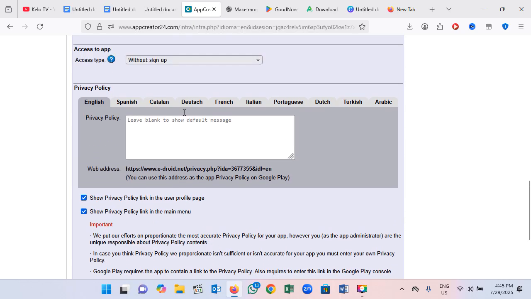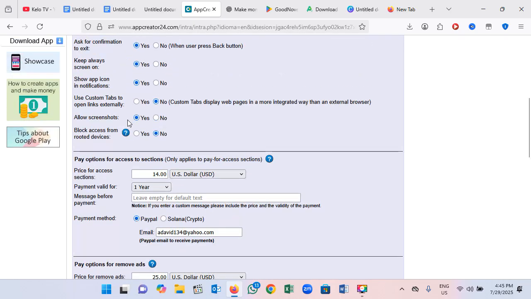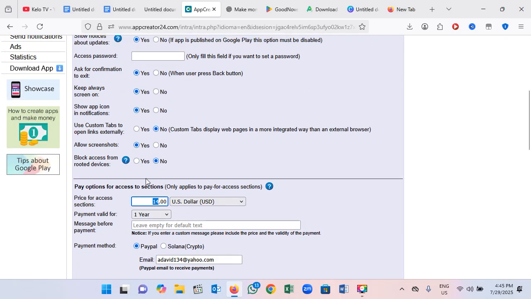Please enter the required data. Okay, so I think, let me check. So here, let me put 25, same $25, and here you're going to allow screenshot. Yes, you should allow screenshot on this one, because after someone has paid for your course on the app, you can guarantee him this access.